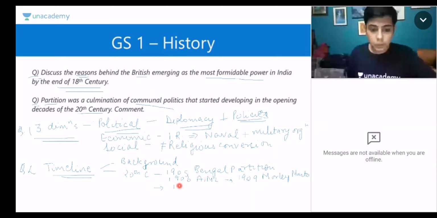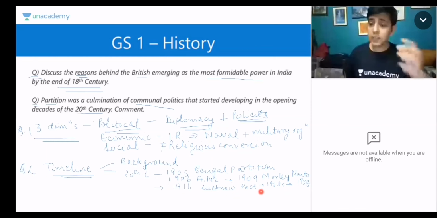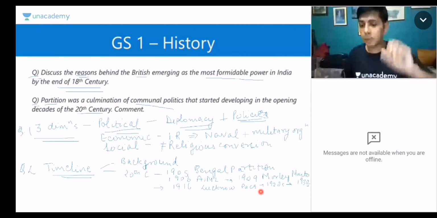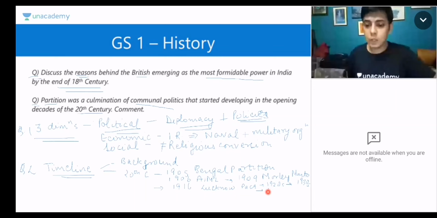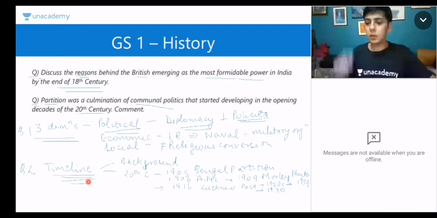Then we can talk about the 1916 Lucknow Pact, because what happened because of it was that the AIML, the All India Muslim League, gained legitimacy. The Congress recognized it. Then you will go to the 1920s, and then to the 1930s, when the elections took place and the All India Muslim League suffered a heavy defeat. That is the time when the seed of partition was sown, when they were now sure that they had to go separate from India. And finally, you end with the 1940 Pakistan resolution. So as we can see, it is nothing but simply a reproduction of the timeline.